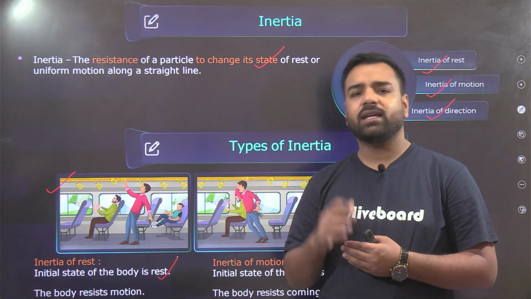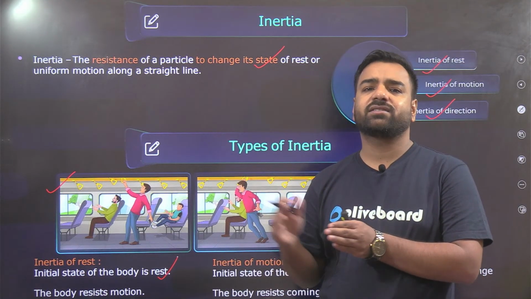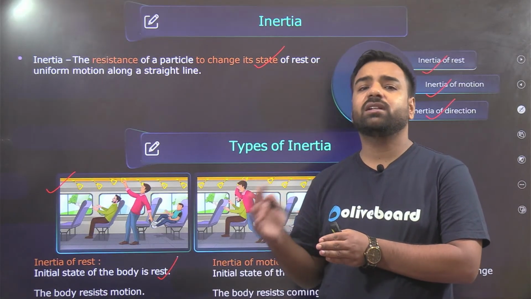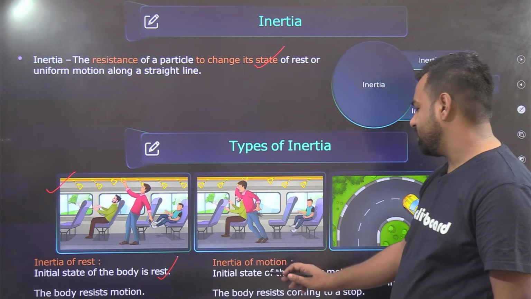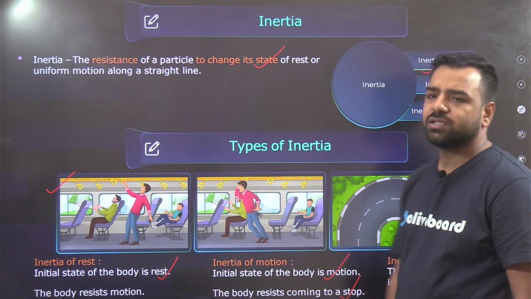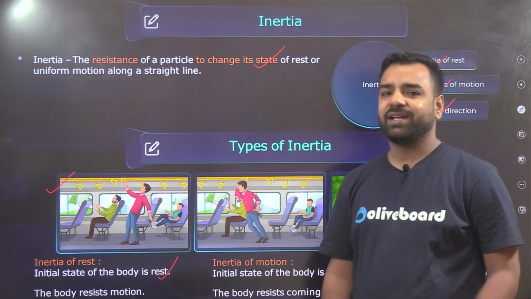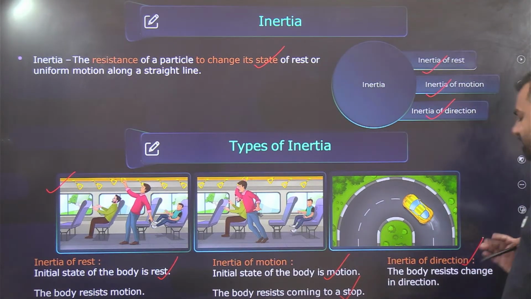Why? Again, now your body is resting in that state, so it wants to remain in that state. Here, inertia of motion: the initial state of the body is in motion, so the body resists coming to a stop. It doesn't want to stop, that's why. And the third one is the inertia of direction. So the body resists the change in direction.